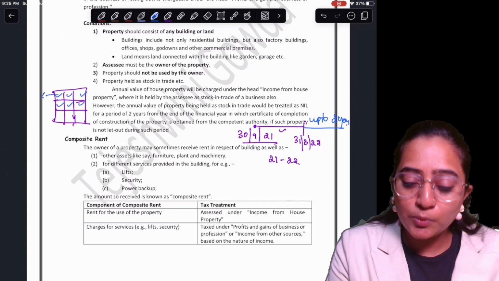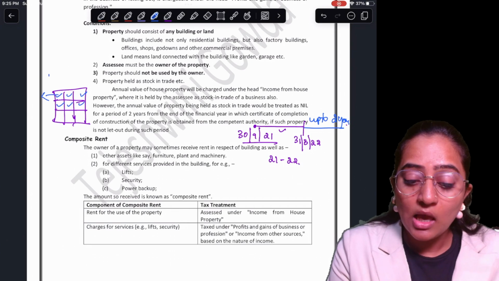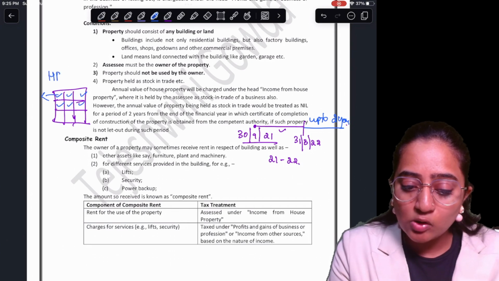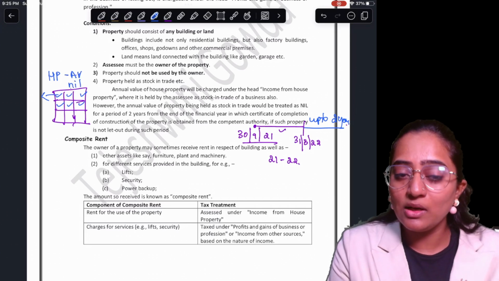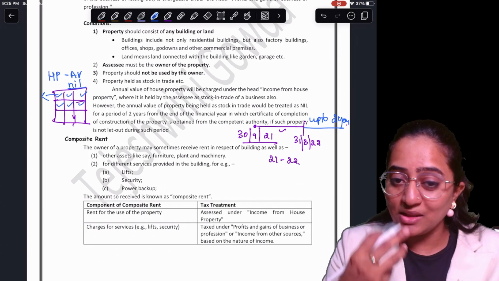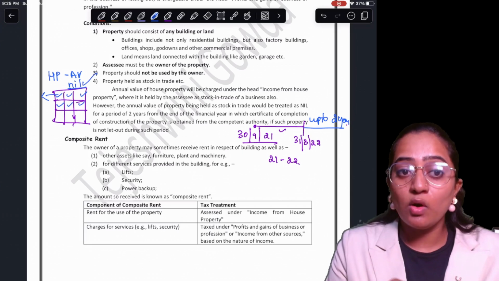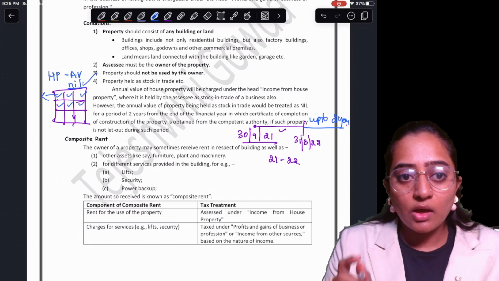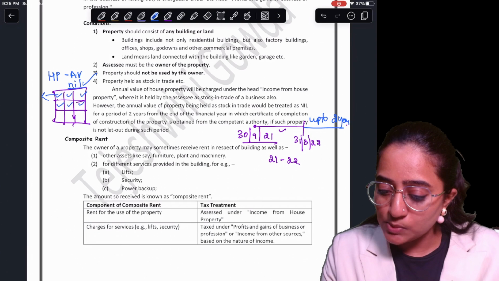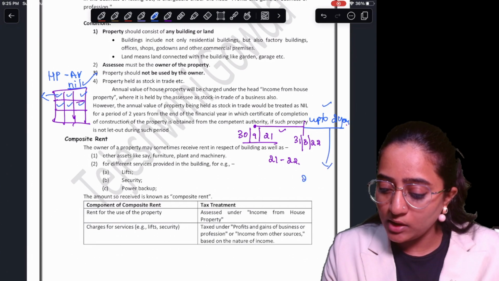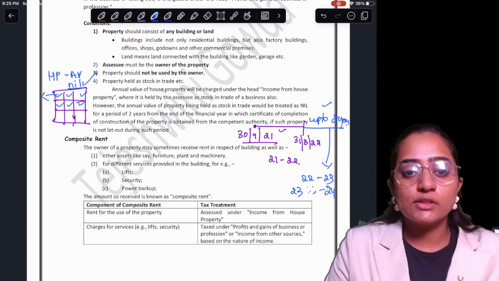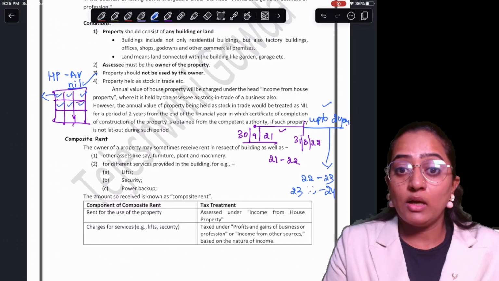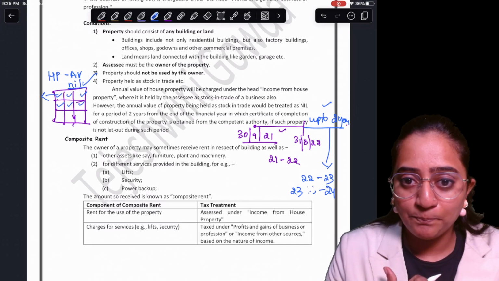those flats up to 2 years, you're going to consider the house property annual value as nil. What is meant by annual value? We'll try to understand it very soon, in this class only. It is going to be nil. So up to 2 years, considering the years 22-23 and 23-24 in my example, your house property shall be considered as nil.